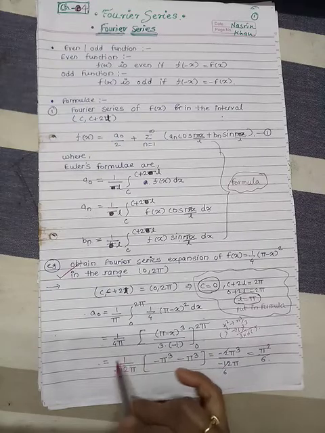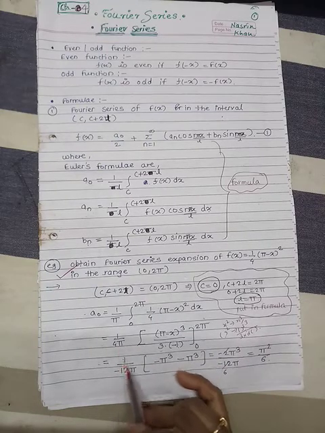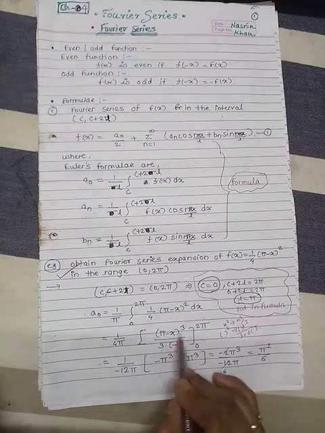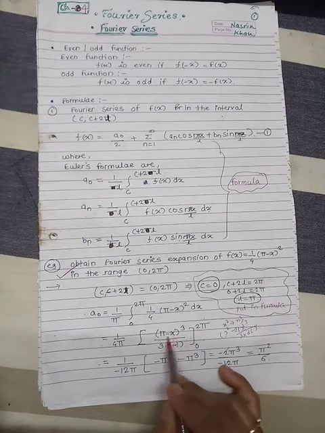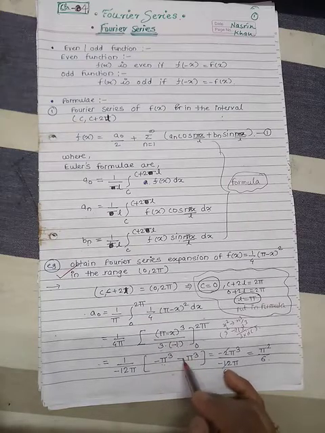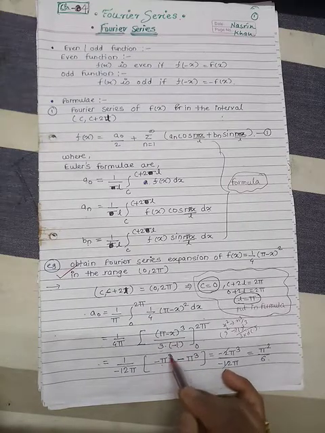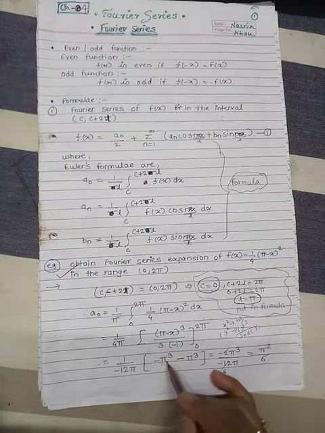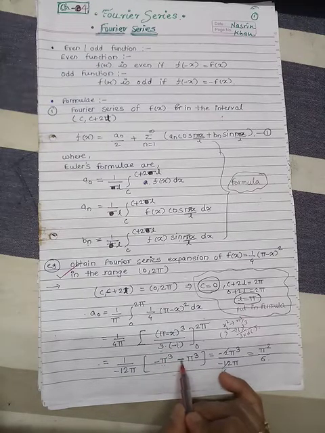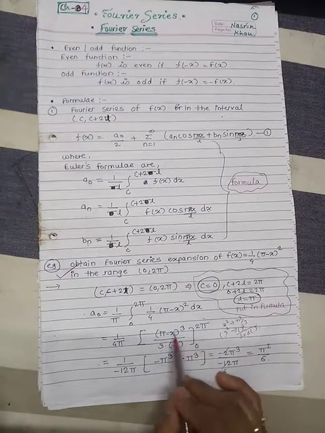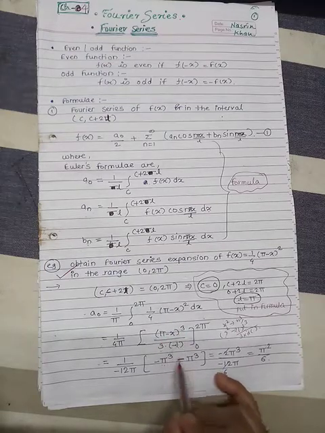Take minus 3 outside, so this becomes 1 upon minus 12 pi. In the bracket, pi minus 2 pi is minus pi, and cubed it is minus pi cube. By putting the upper limit we get minus pi cube. The minus sign is from the rule: minus, then put the lower limit x equal to 0. So pi minus 0 bracket cube is pi cube.